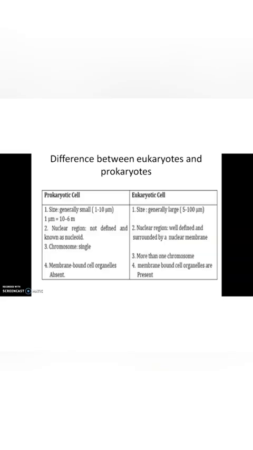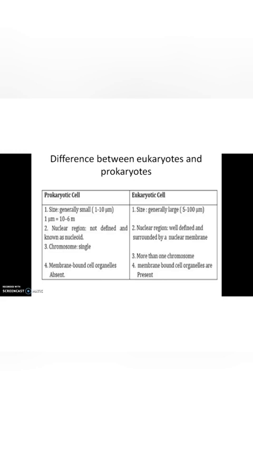So, this chart will help you to differentiate a prokaryotic cell from a eukaryotic cell. Size is generally small, about 1 to 10 micrometers, but in eukaryotic cells it is large. Micro means 10 raised to negative 6. Second point, the nuclear region is not defined and is known as nucleoid. But in a eukaryotic cell, a well-defined nucleus is there, surrounded by a nuclear membrane. Third point, a single chromosome is present, which is circular in outline, whereas in a eukaryotic cell there is more than one chromosome.